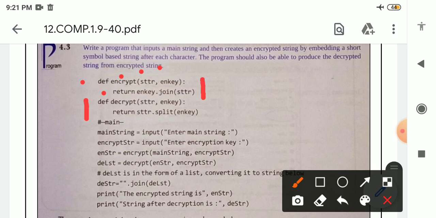Another function is there, def decrypt. Decrypt is another function name. This function also contains two arguments, str and en key, and at the end see here a colon, because this is the function header. In the next line there is return str dot split en key in parentheses. So here we are taking two functions. Both are user defined functions, so there will be function definitions.